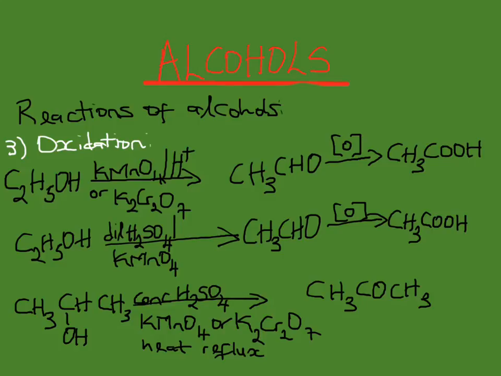Meanwhile, secondary alcohols are oxidized to ketones in the presence of potassium permanganate or potassium dichromate and concentrated acid and heat. Tertiary alcohols, on the other side, have no hydrogen atoms attached to the carbon linked to the hydroxide group, so they are not oxidized. So tertiary alcohols are not oxidized at all.